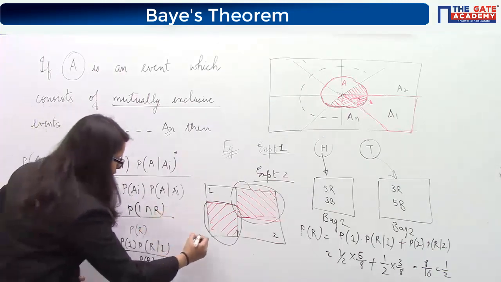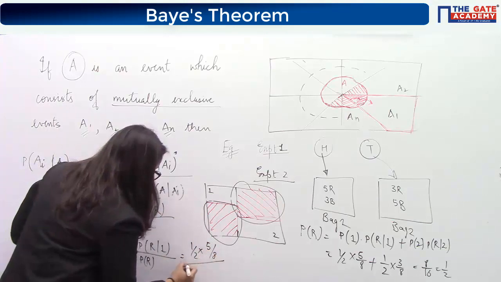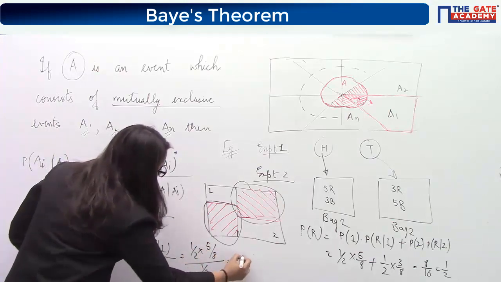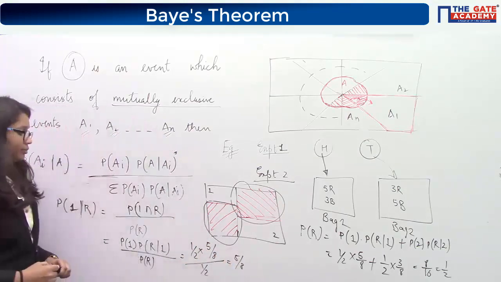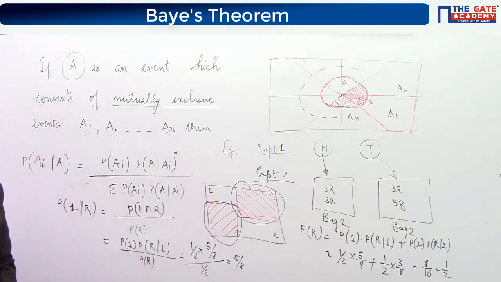We have already calculated, it was 5 by 8, and 1 by 2 means 5 by 8. Any doubt? If no doubt, then see the next question.